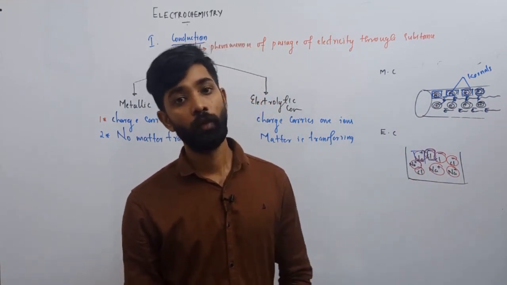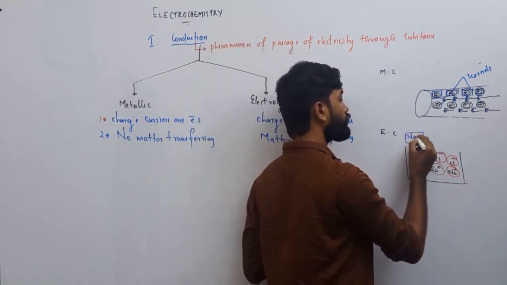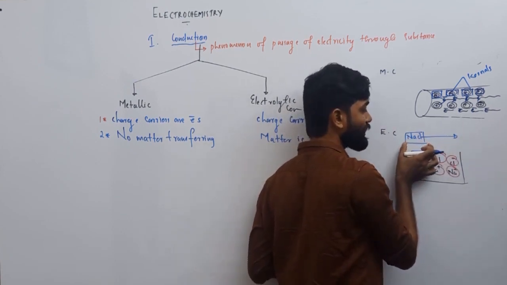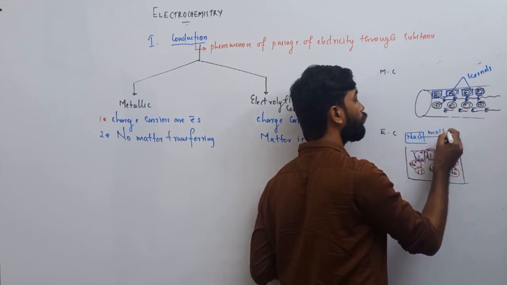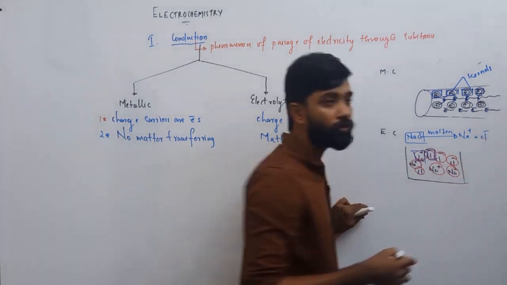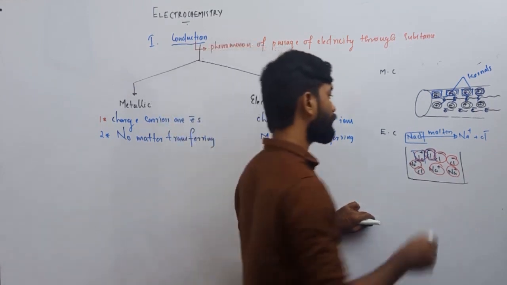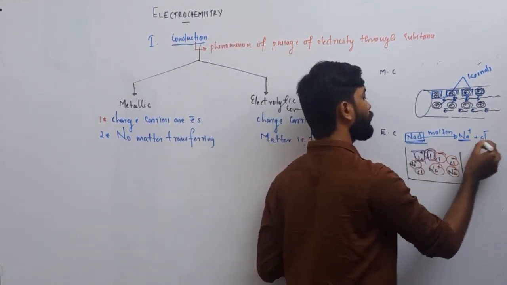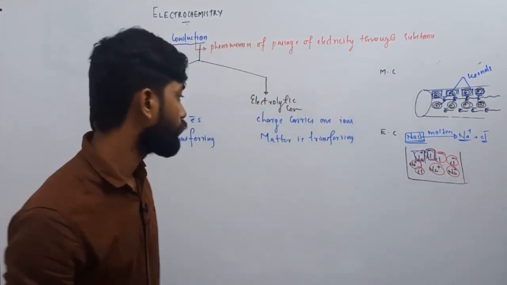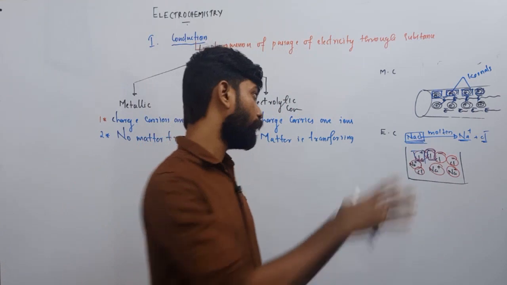right? Yes. But if we have NaCl, in the solid state it exists as NaCl, but when you bring it into a molten state, it becomes Na plus and Cl minus. Whenever the ions get free, then only they can show conduction. So there is a chemical decomposition of NaCl to Na plus and Cl minus. Then only the ions are formed, then only the conduction is observed. So in the case of ionic conductance, conduction is through a chemical decomposition.